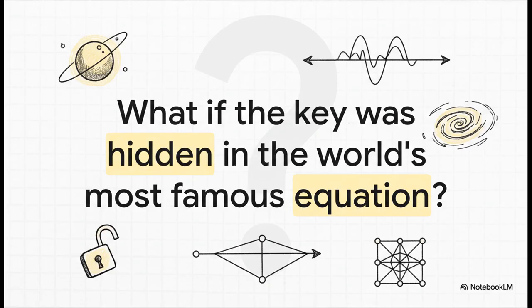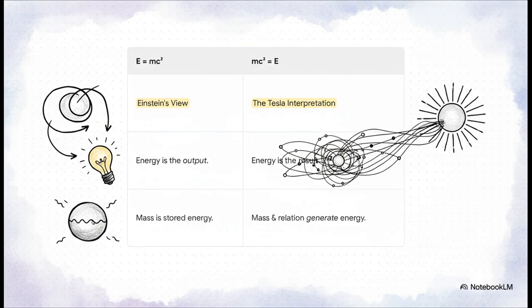But what if the key wasn't lost at all? What if it's been hidden in plain sight this whole time, right inside the world's most famous equation? The theory we're digging into today suggests the answer lies in a simple but, wow, a really profound shift in perspective.